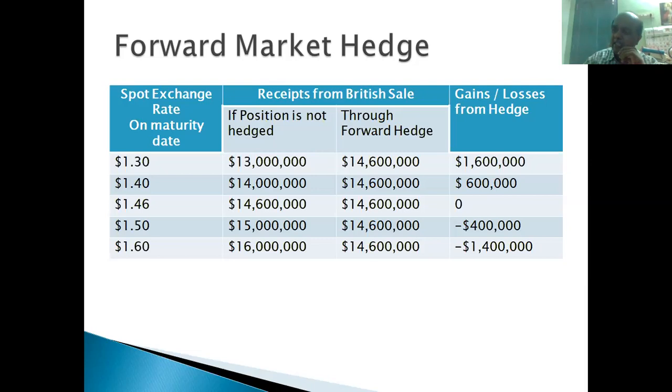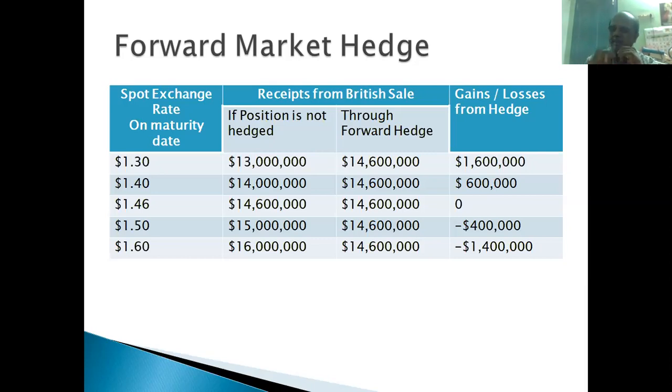Suppose reality happens as per the prediction of Boeing Corporation, they'll be getting a gain of $1.6 million. It depends on how much rate will be prevailing in the market on the maturity date, 15th May 2021, when British Airways pays the amount to Boeing Corporation. Boeing Corporation will convert the 10 million pounds into American dollars. What's the rate available in the spot market, in the currency market? By then we can decide whether this forward contract is profitable or not.